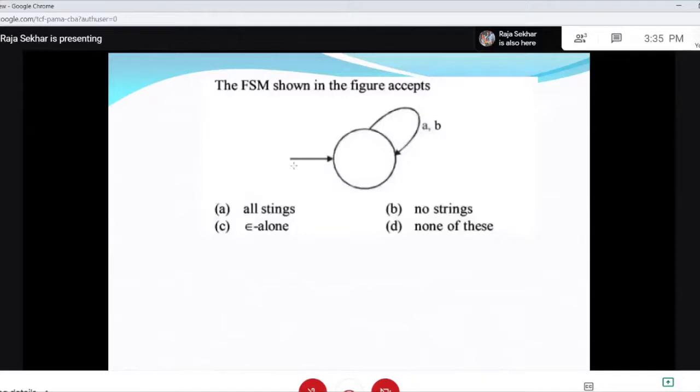Now here the FSM shown in the figure accepts what? So we'll start here, and on A and on B we'll be in the same state, right? So any number of A's and any number of B's, and this is not a final state, and hence it is not going to accept any string. So it will not accept any strings at all. Or in other words, the language accepted by it is phi.